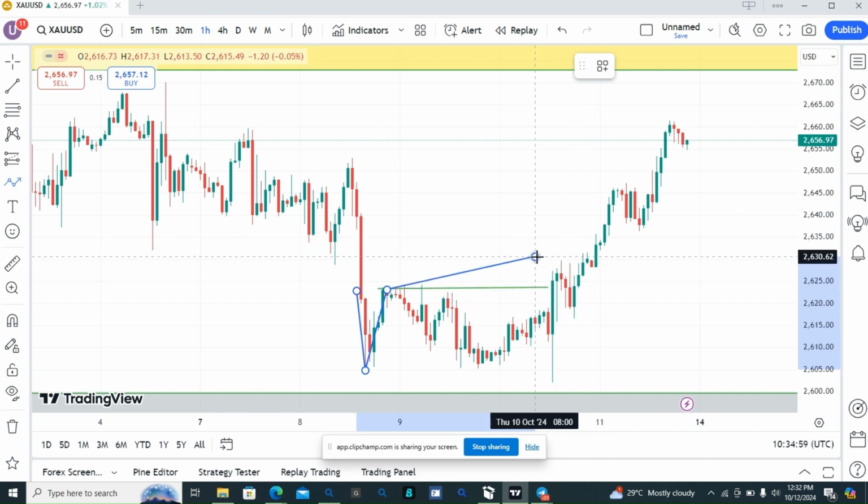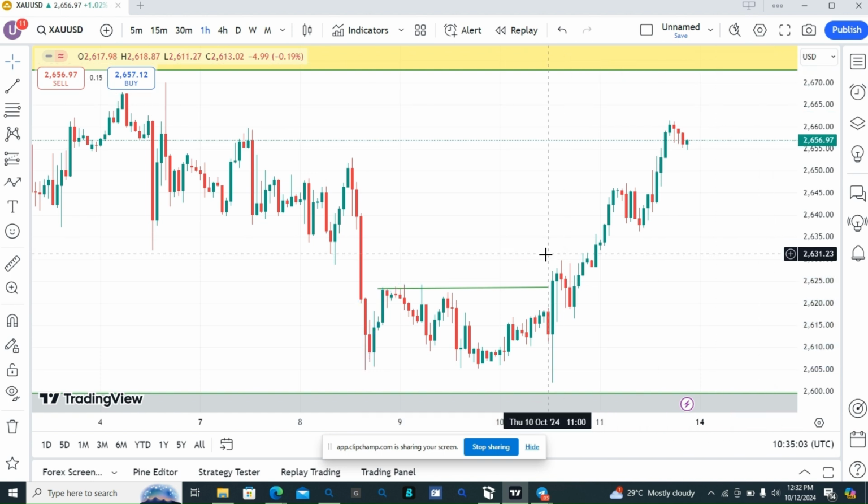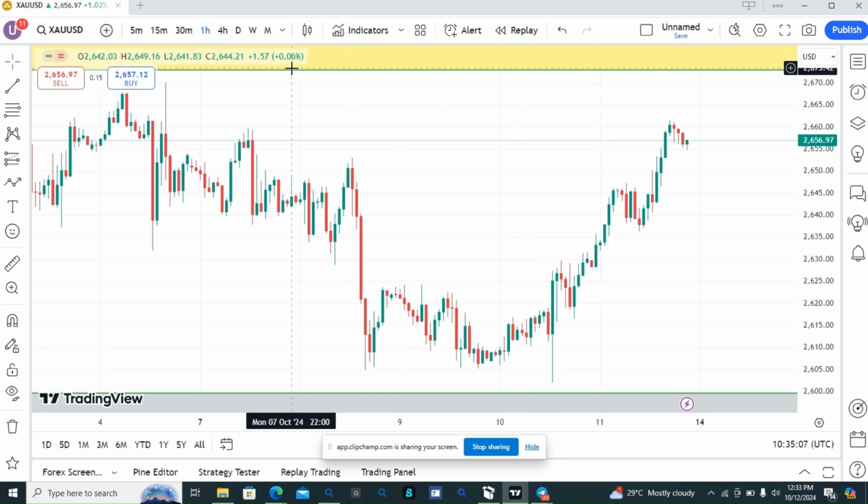So I missed this entry. That's one of the things in trading. So we look for another way to do what? To trade gold. Remember, our bias is still buy.